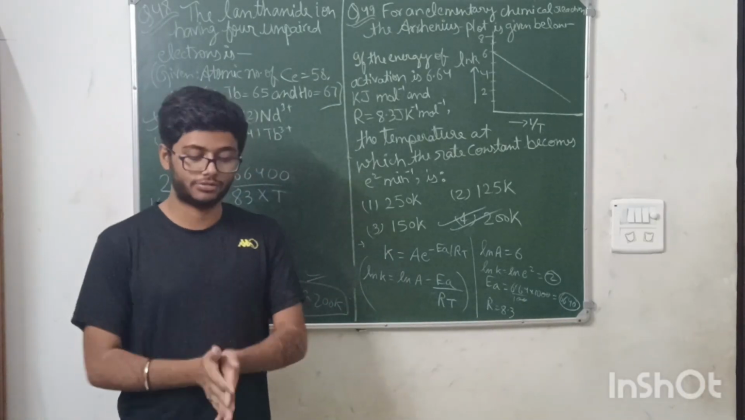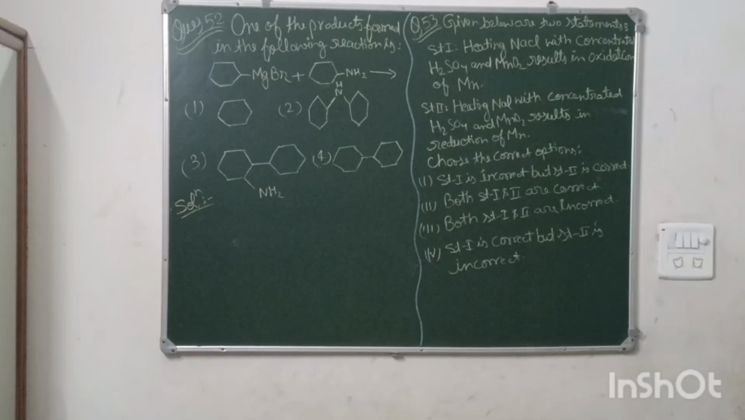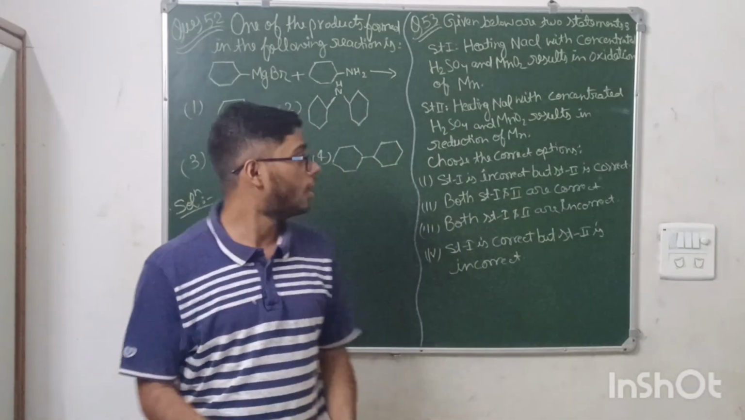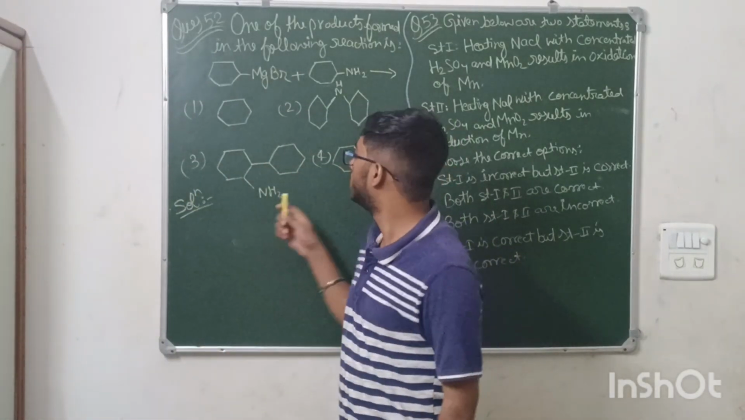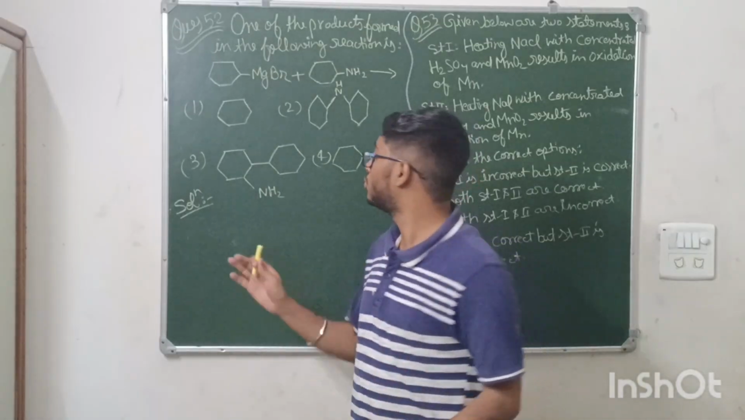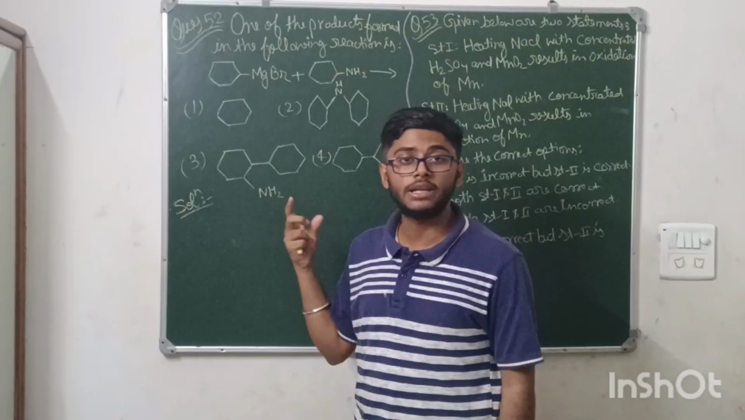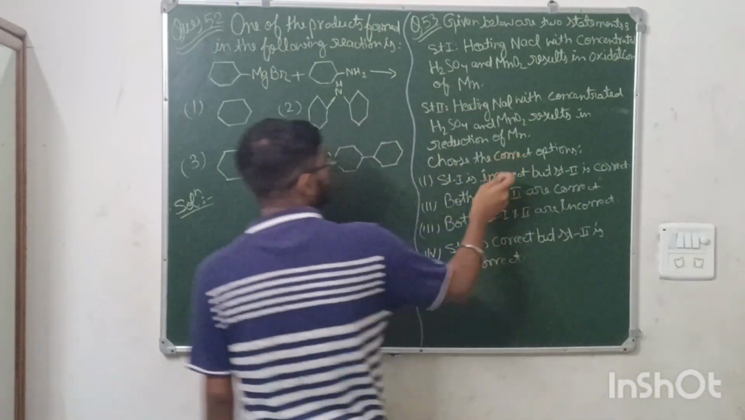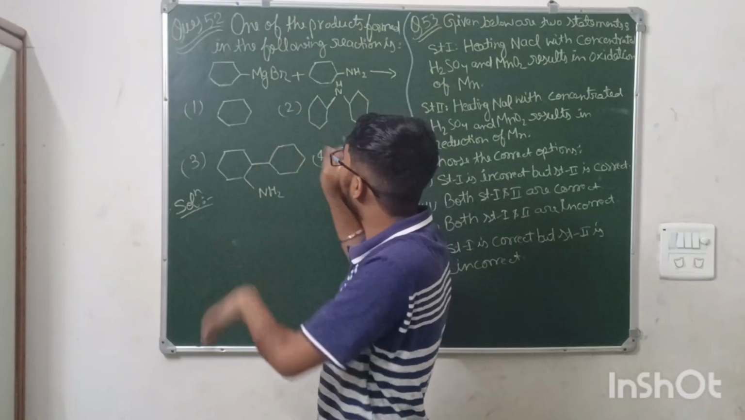Now moving on to the next two questions. These two questions are, you can say, the tricky questions of the paper, because this question is from the chapter haloalkanes and haloarenes, and this question is from the chapter redox reaction. Now see this question.